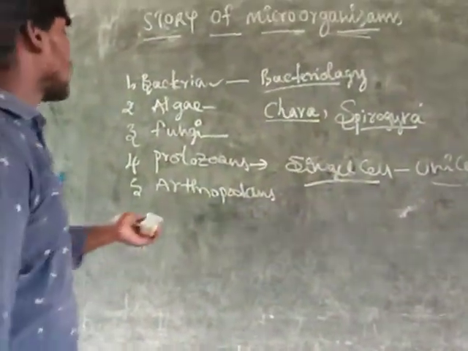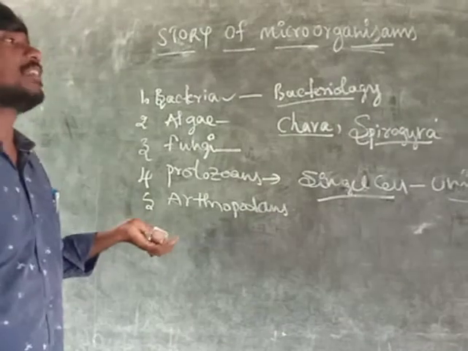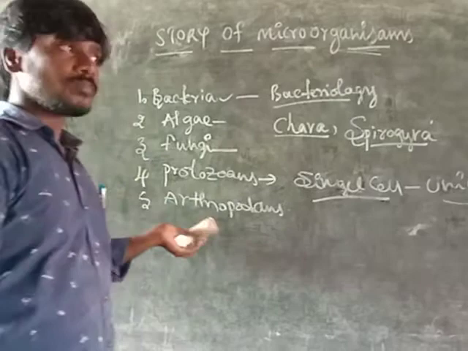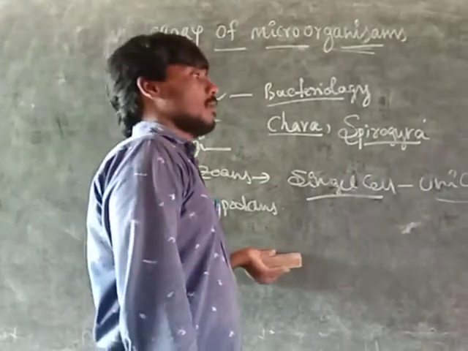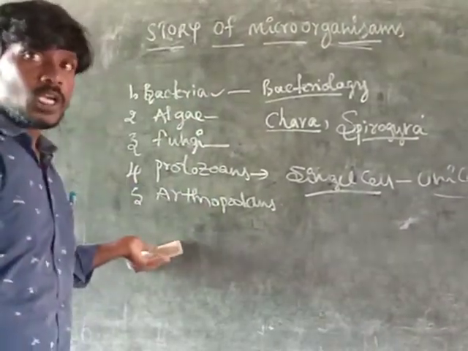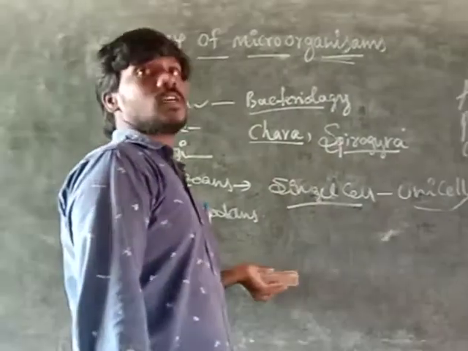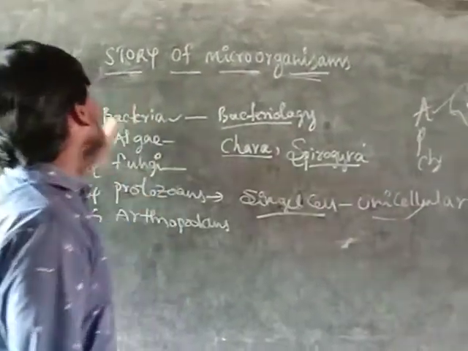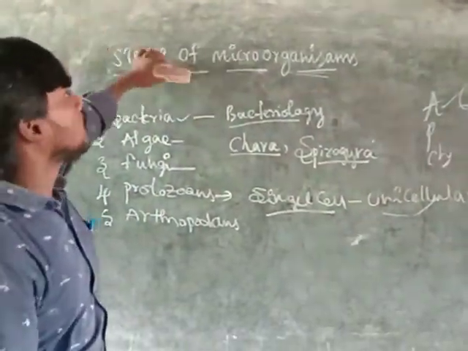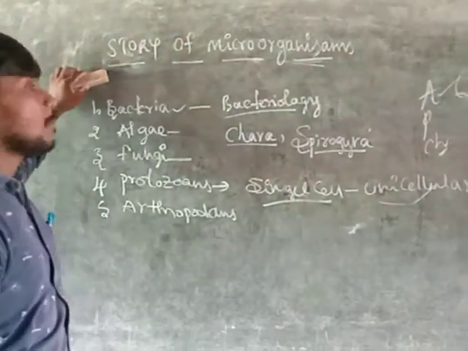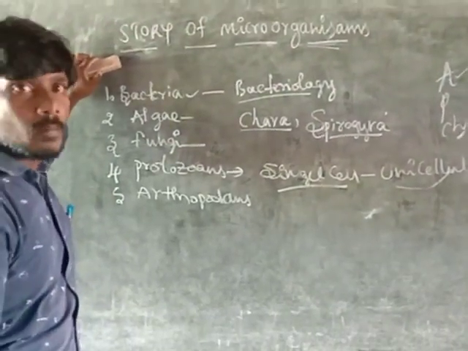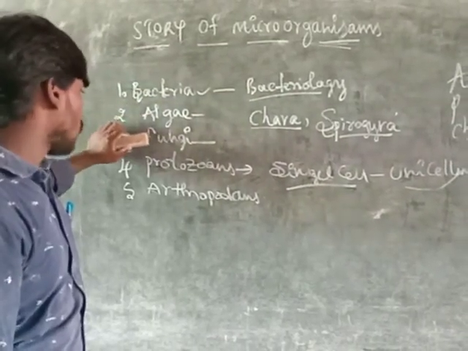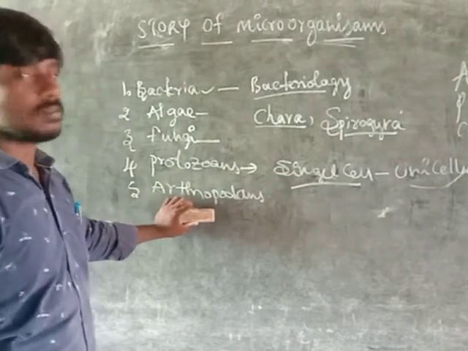And next one, arthropods. Arthropods are very small, but they cause very dangerous diseases like typhoid and malaria. Many diseases and many fevers are caused by some arthropods. These are the harmful microorganisms: bacteria, algae, fungi, protozoans and arthropods.